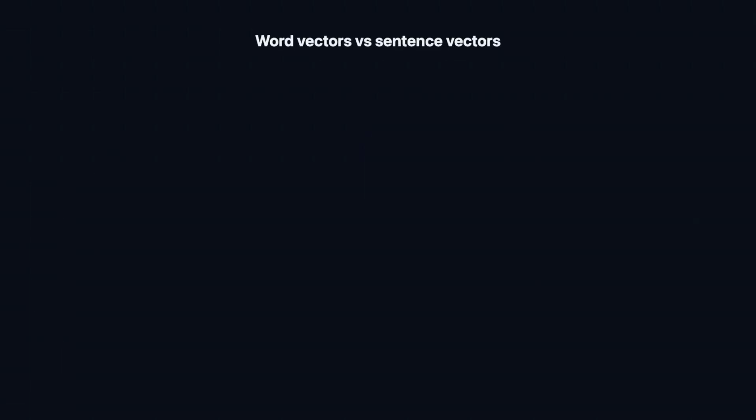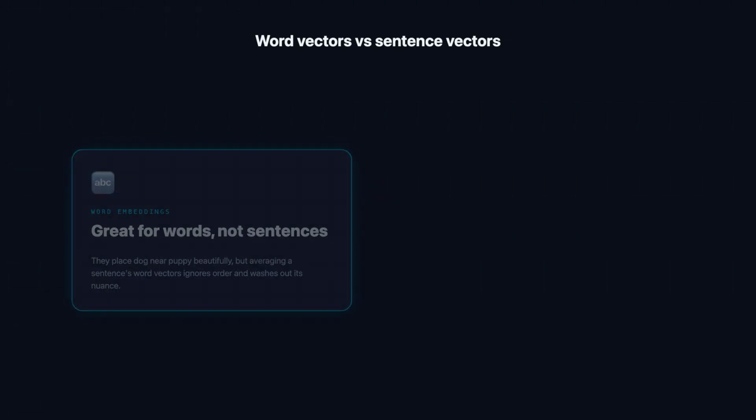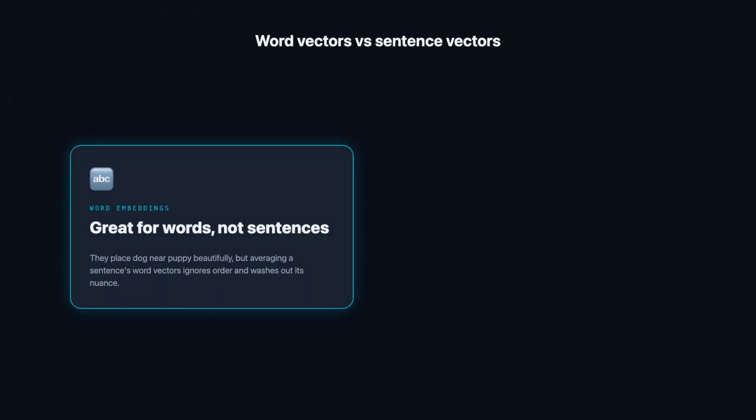It helps to see exactly what sentence embeddings add on top of word embeddings. Word embeddings are brilliant for individual words, placing dog near puppy in a shared meaning space. But they give you nothing directly for a whole sentence. Averaging a sentence's word vectors is crude. It ignores order and washes out the very nuance that distinguishes one sentence from another.